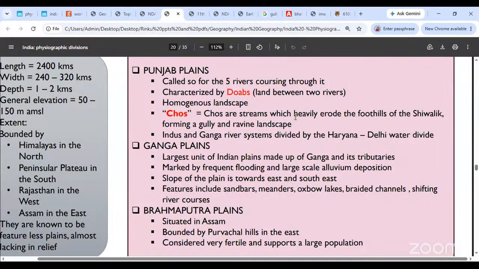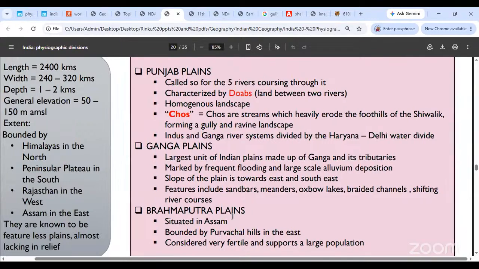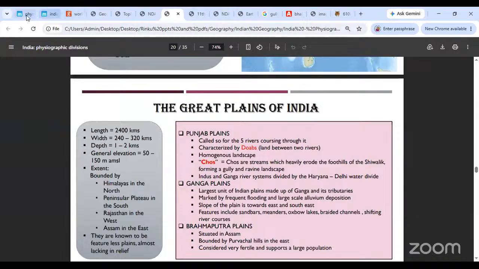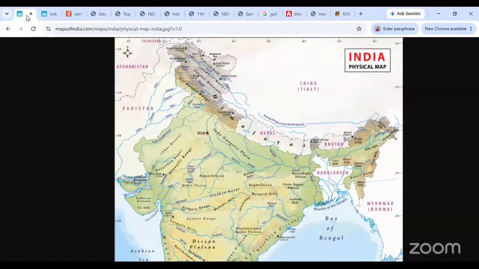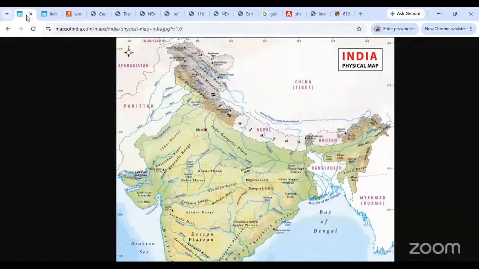So they form this, and of course the Indus and Ganga river systems get divided by the Haryana-Delhi water divide. See, this part of the region has been uplifted a little. In the northwestern part, in the Pakistan part, we have what we call the Potwar Plateau. So the Potwar Plateau uplift happened.